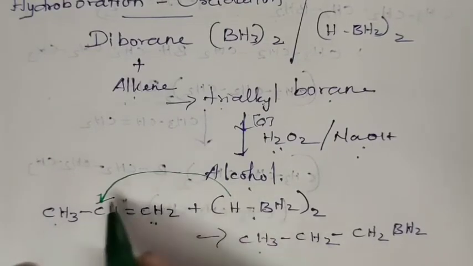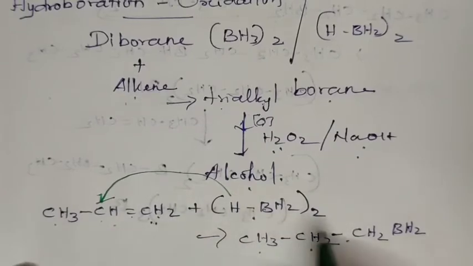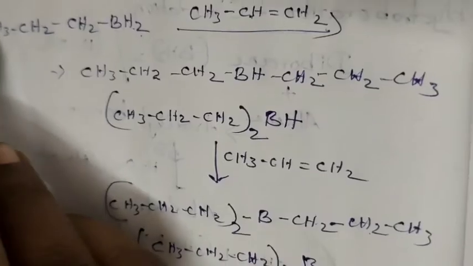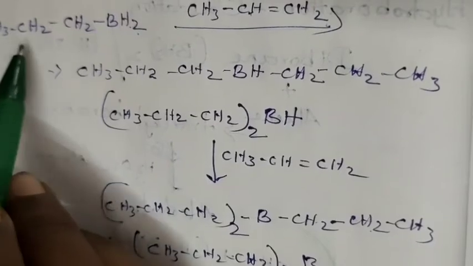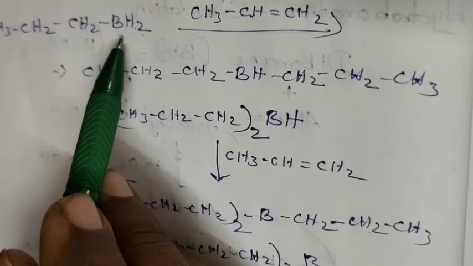CH3. When this hydrogen adds, this CH will become CH2 and the double bond becomes a single bond, and with this CH2 this BH2 will add. This is the addition product. CH3CH2CH2BH2 we get as the product.